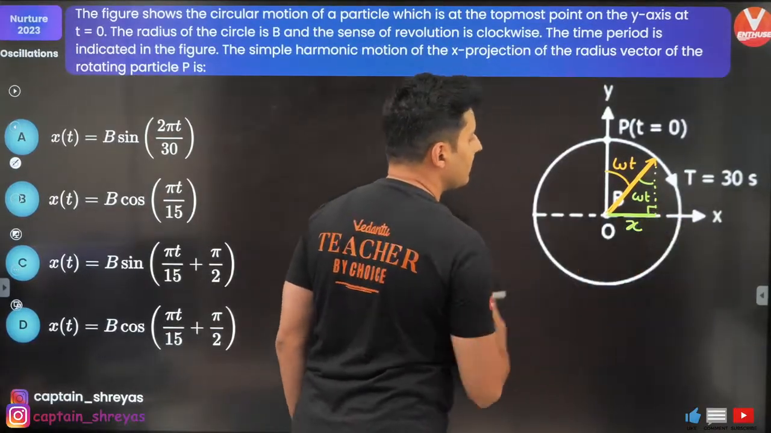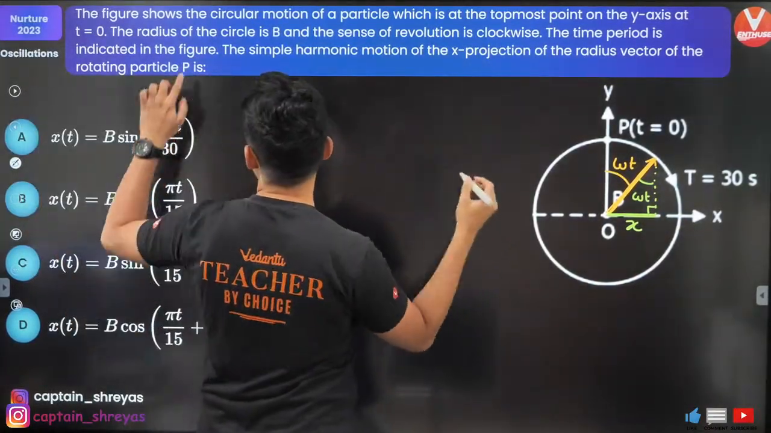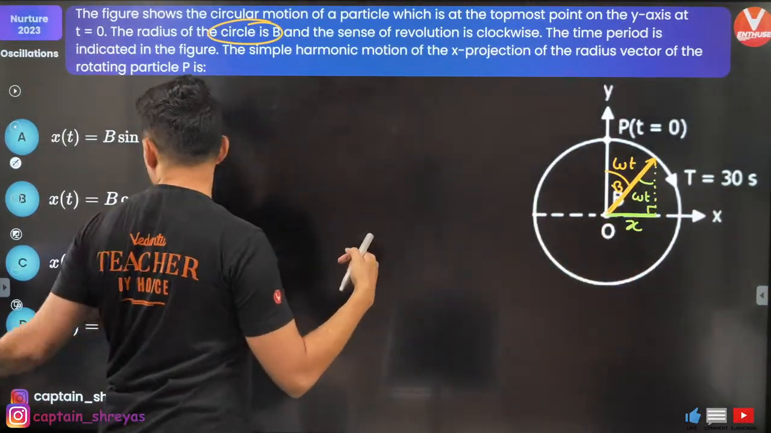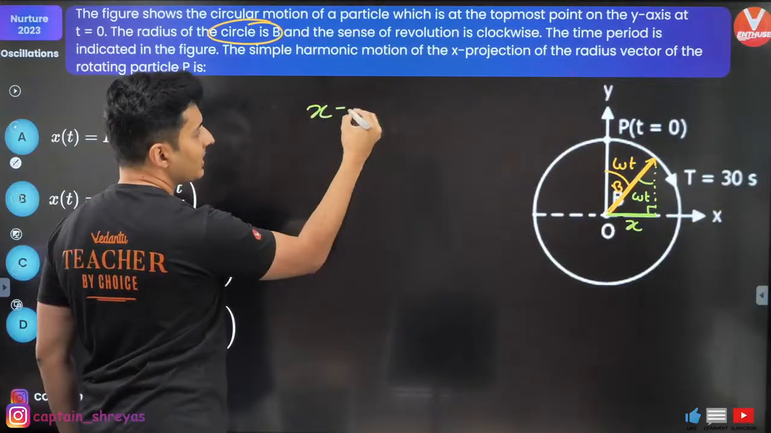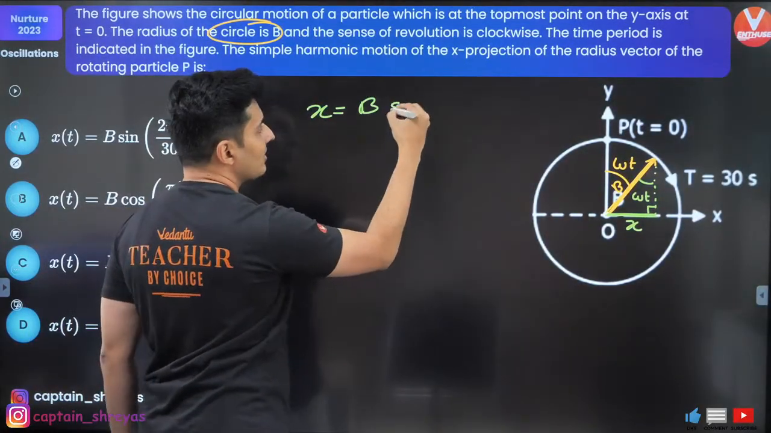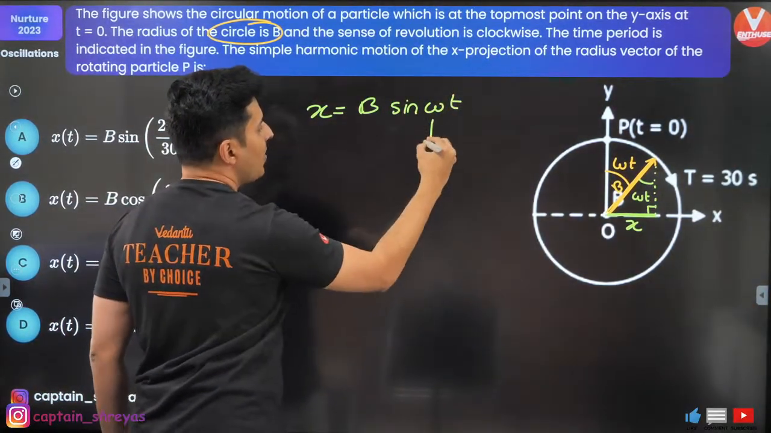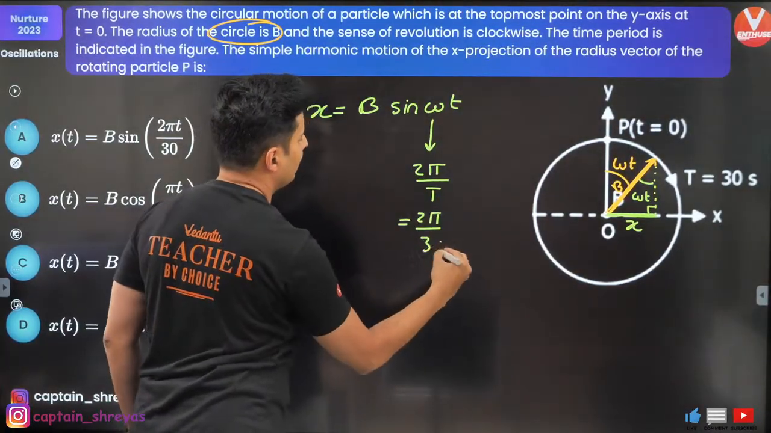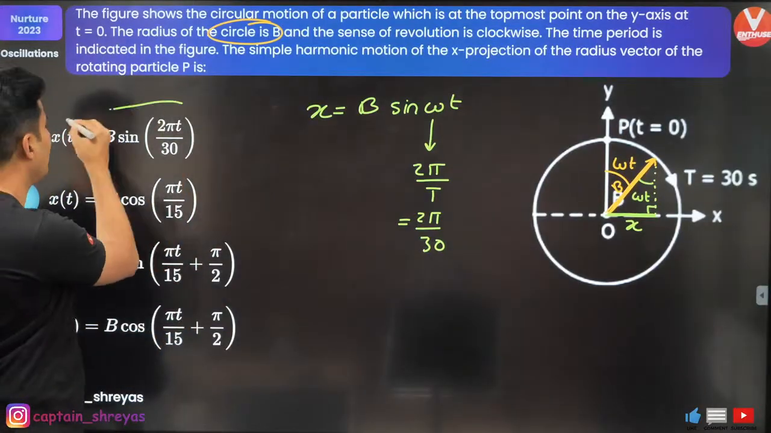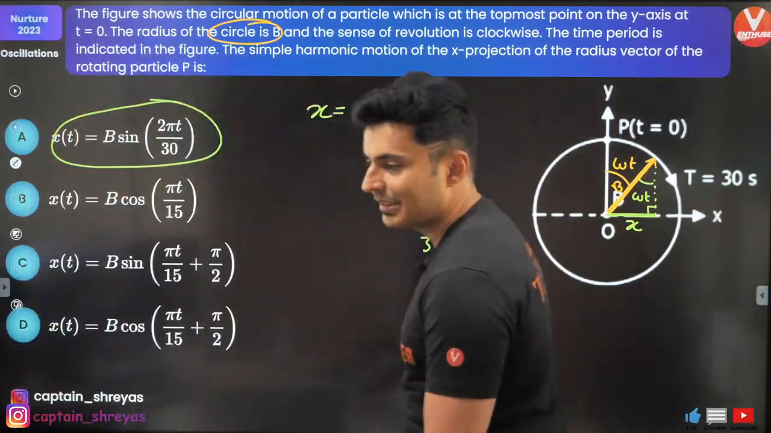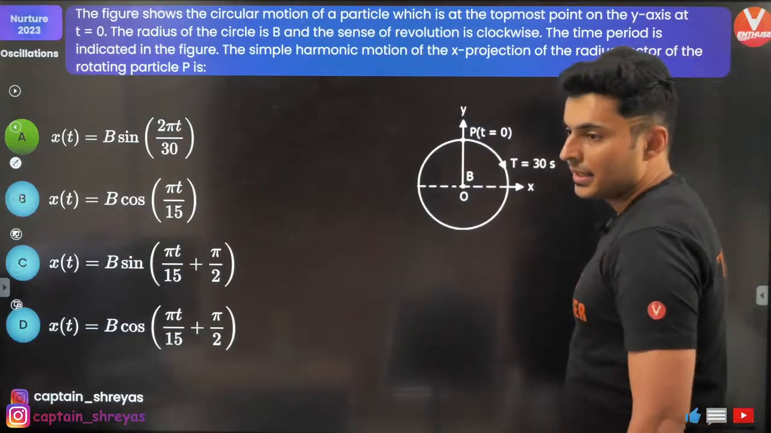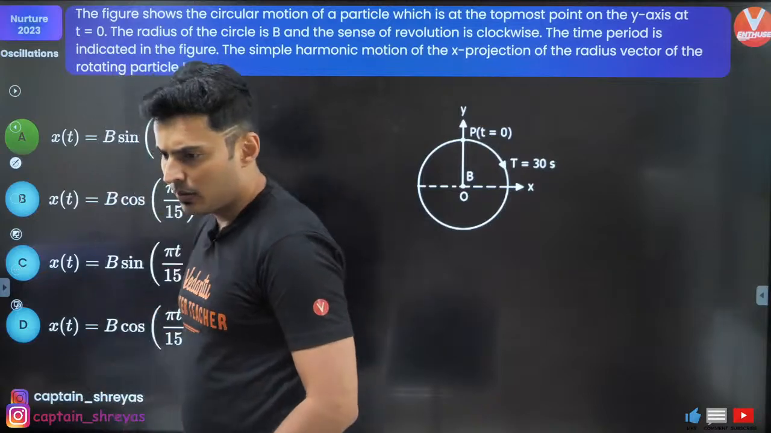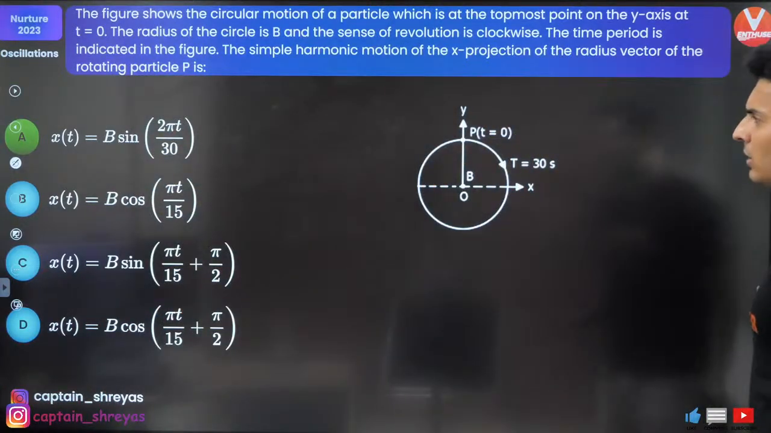So what will be x in this situation? Remember the length of the phasor. It is clearly mentioned. It is b. This is b, the radius. So hence the value of x will be b sine omega t. Now omega is nothing but 2 pi by time period. So it will be 2 pi divided by the time period, which is 30. So is it there? Yes, option A, of course. You can see that very easily. Very good. Angular frequency is 2 pi by T, where T is the time period, not T into 2 pi.